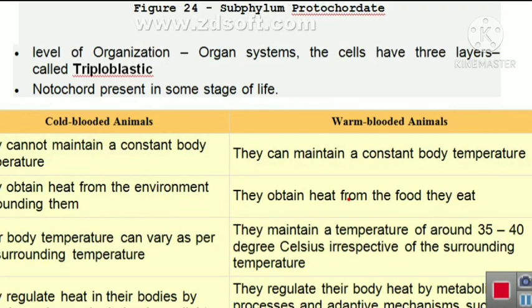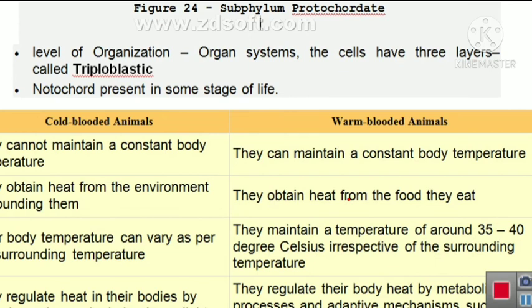Now, the level of organization in Protochordata is organ system level organization. The cells are of three layers, that is triploblastic, and the notochord is present at some stage of life. In this, again in Animalia, there are two types of animals.